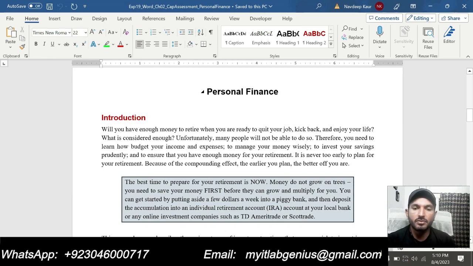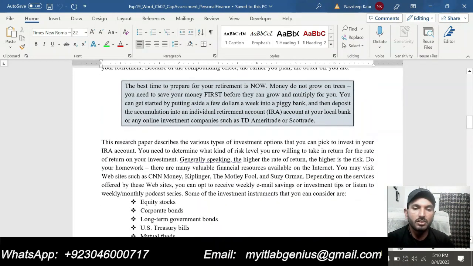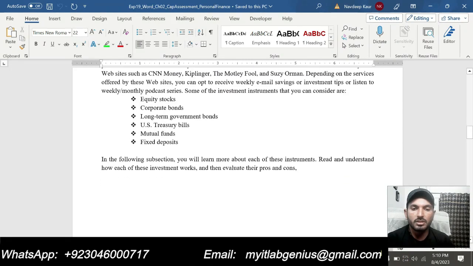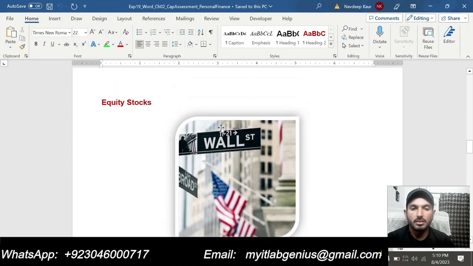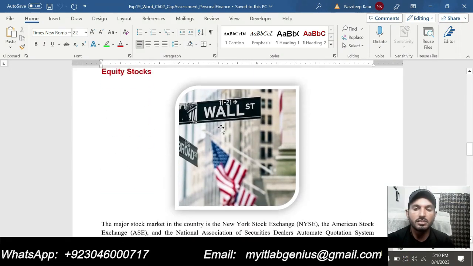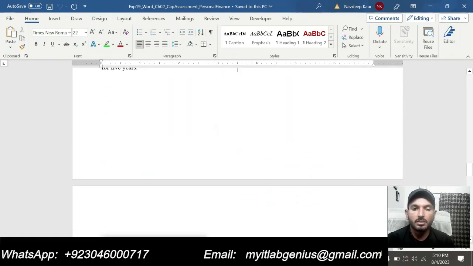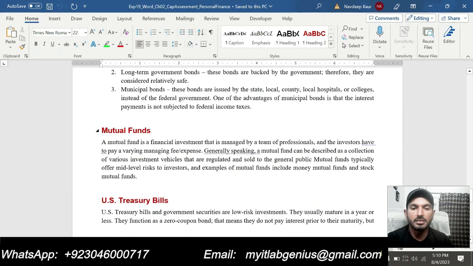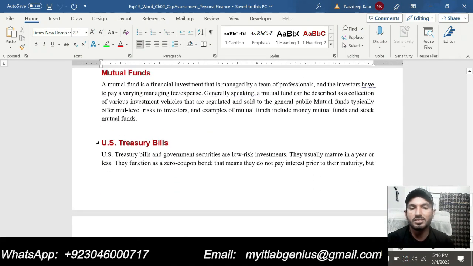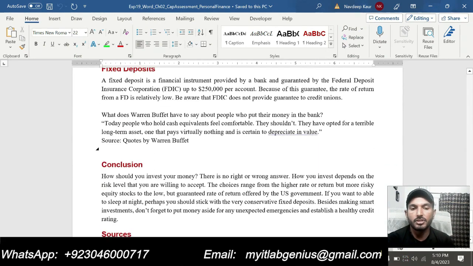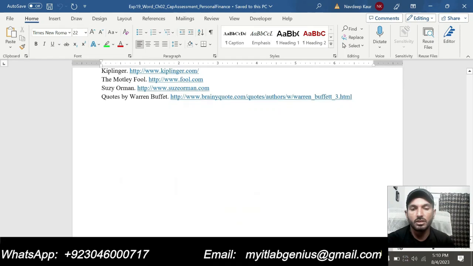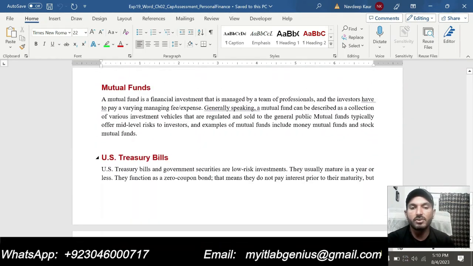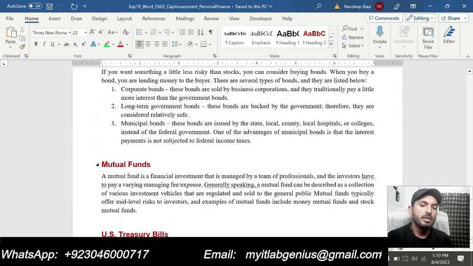Second page of the assignment with the heading 1, heading 2, first paragraph, then this text box, equity stock section of the assignment, bond section of the assignment, then the mutual fund of the assignment, US Treasury bill of the assignment, fixed deposit, conclusion, sources. So this is the final version for this assignment.